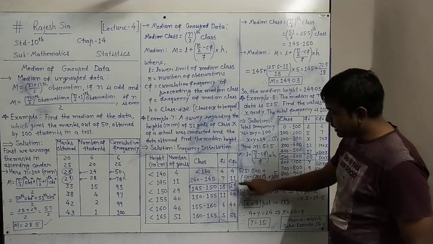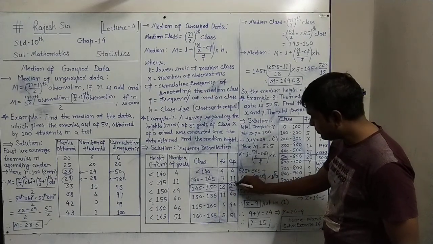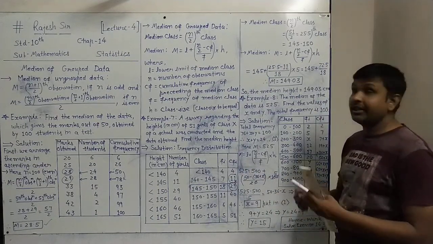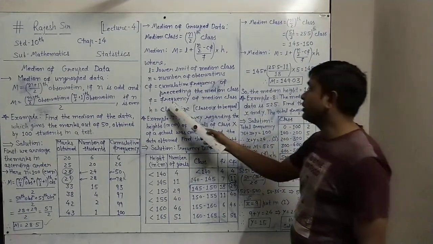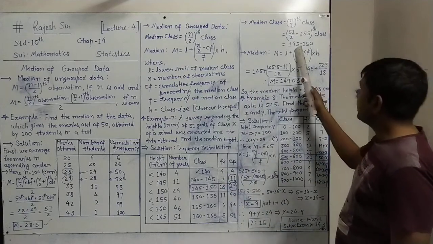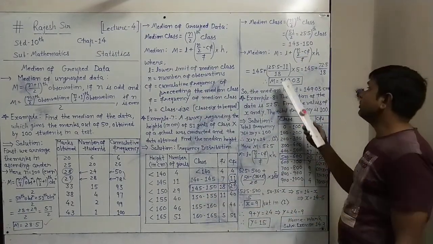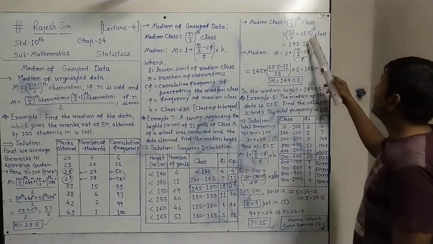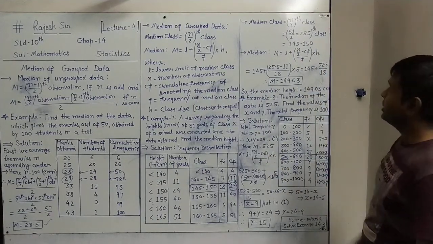In CF we have to take the preceding value of CF of the given. So here we have 11. This 11 we have to take as CF. So CF is 11 upon F. What is the frequency of the median class? Median class 145 to 150, and its frequency is 18, and we have to take 18 into H, the class size, and the class size of 145 to 150 is 5. So that 5 is placed.